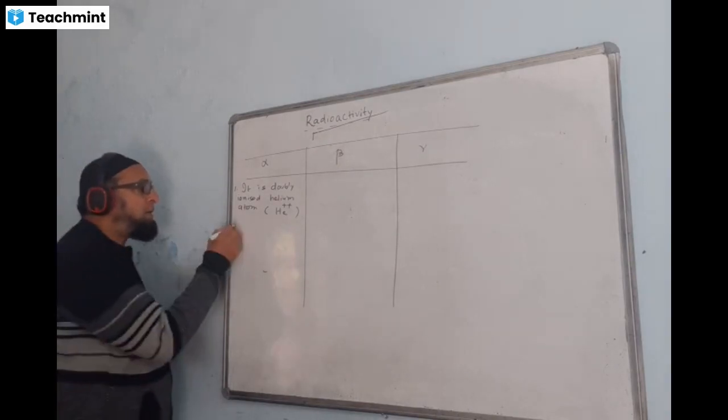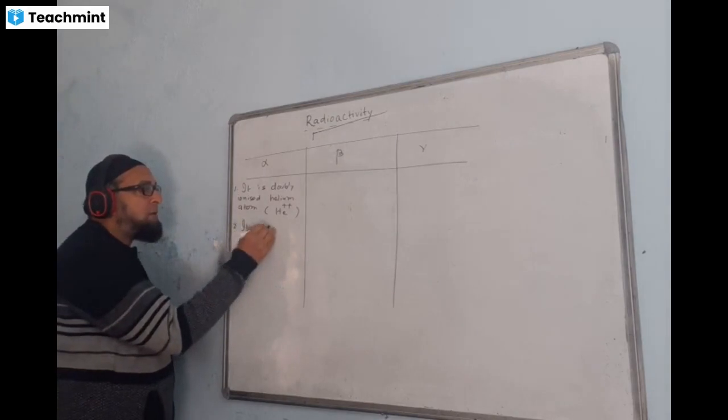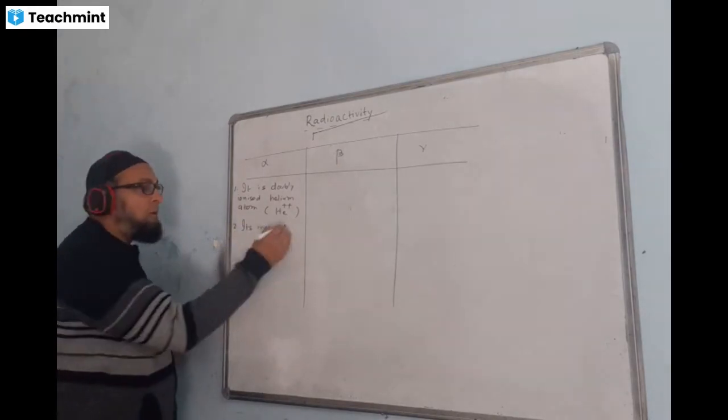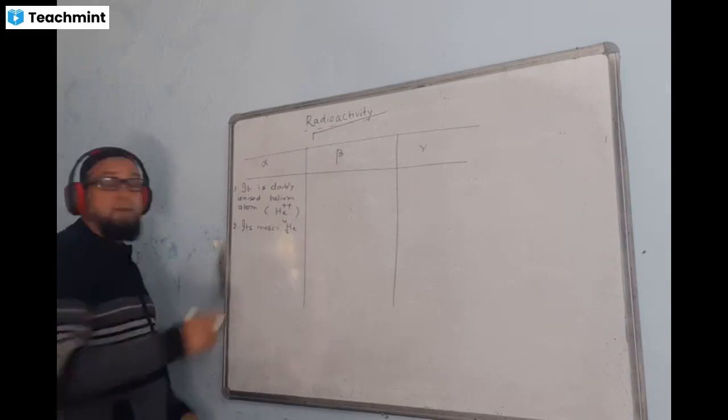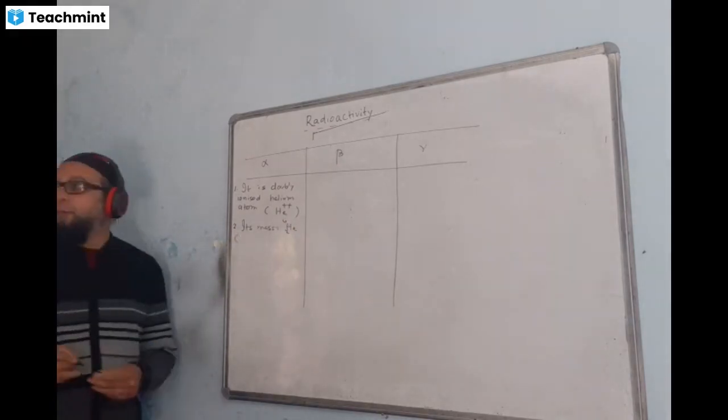Now point number 2. Alpha's mass is equal to He 2,4, under bracket, the mass of a helium nucleus.